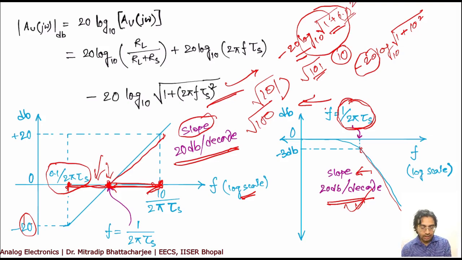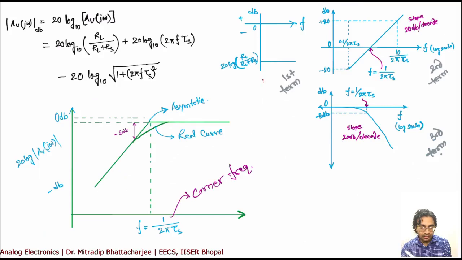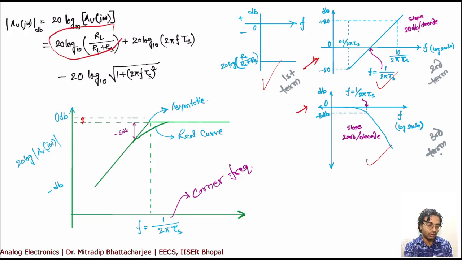Okay. Now if you plot all three terms together, what will happen? You have this term which is constant, so that's why you will see that there is an offset from 0. However, we can neglect this term as well because it's not a very high value. Now our major two plots are the second term and third term. First term is anyway a constant, that's why I put an offset over here. It started a little away from 0 dB.